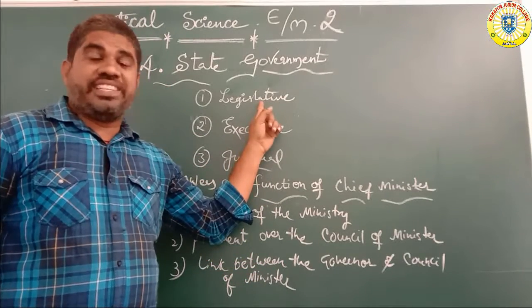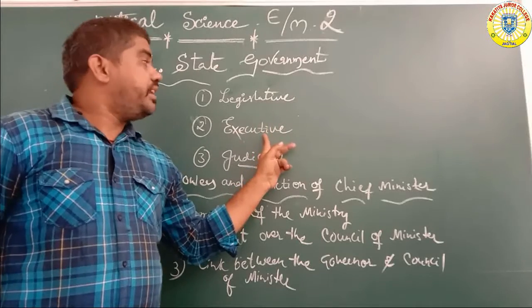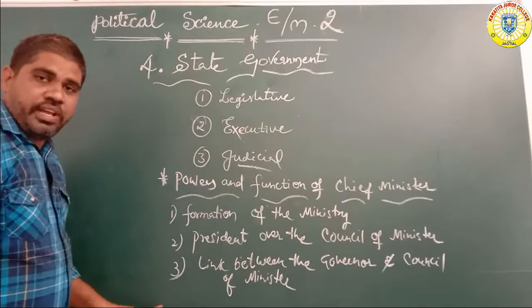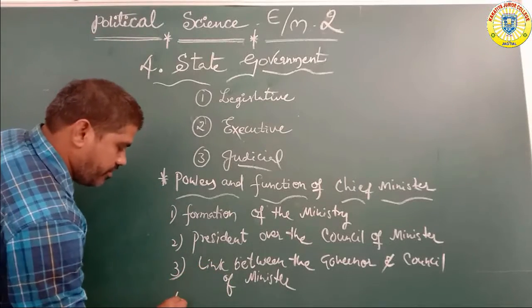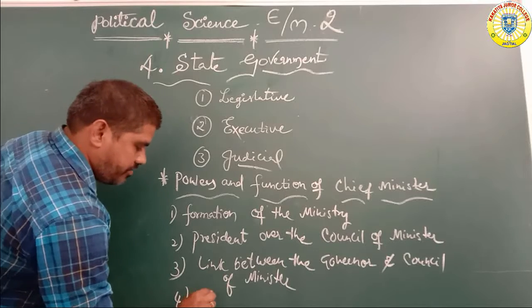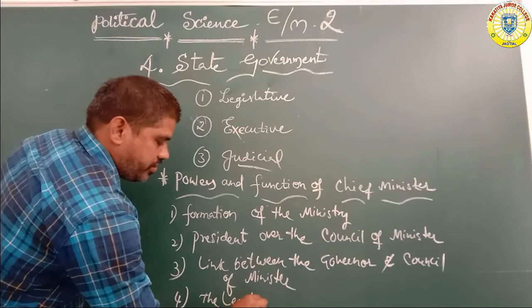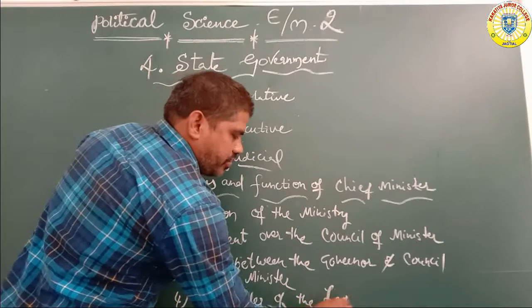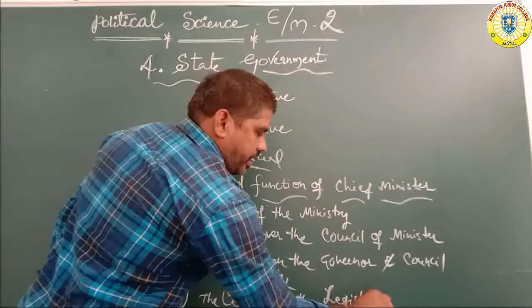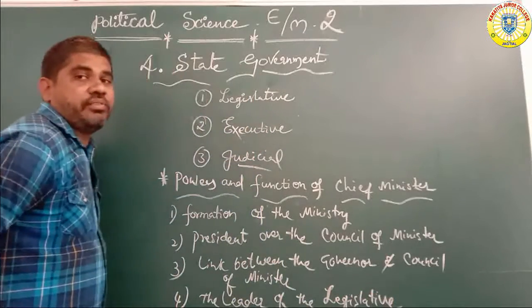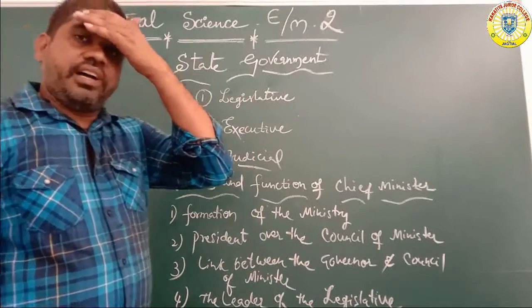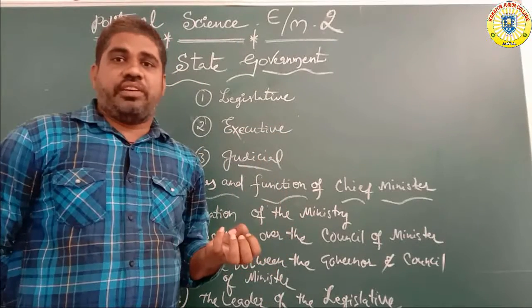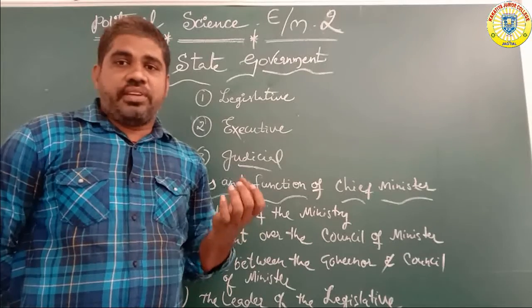Leader of the executive: the governor. Leader of the legislative: the chief minister. Number 4, leader of the legislative members, for example, MLAs, members of the legislative assembly. All MLAs are under the control of the chief minister only. Leader of the legislative members.